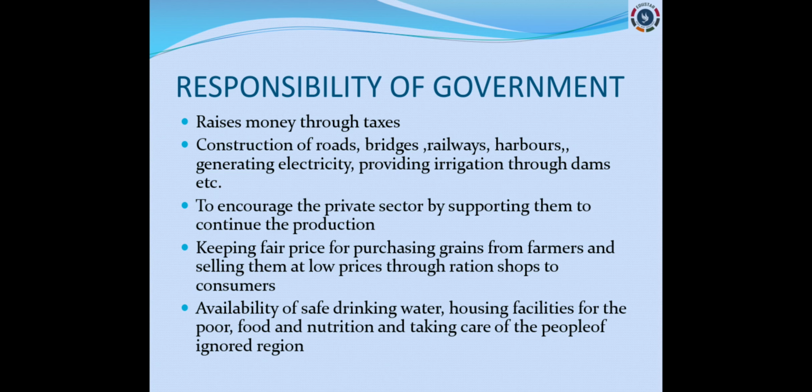And taking care of the people of ignored regions, for example, tribals, and some people who are living on the outskirts of the village and in remote areas, where the people cannot be reached. The officers cannot reach the people easily in that region also. And for marginal peoples, where the marginal peoples are living, there also the government should provide more and more facilities for the people to come up. So these are the things that should be done by the government.